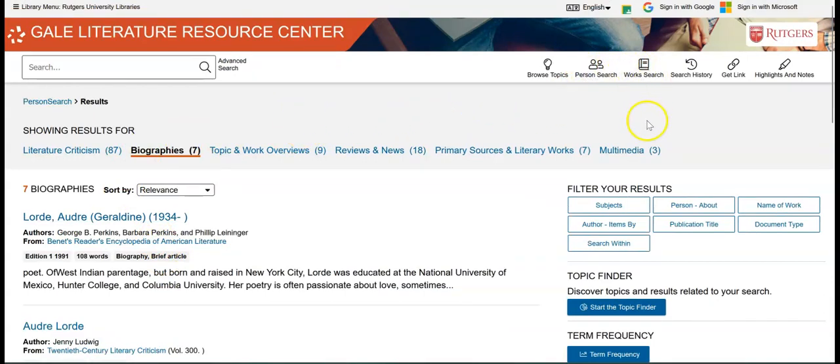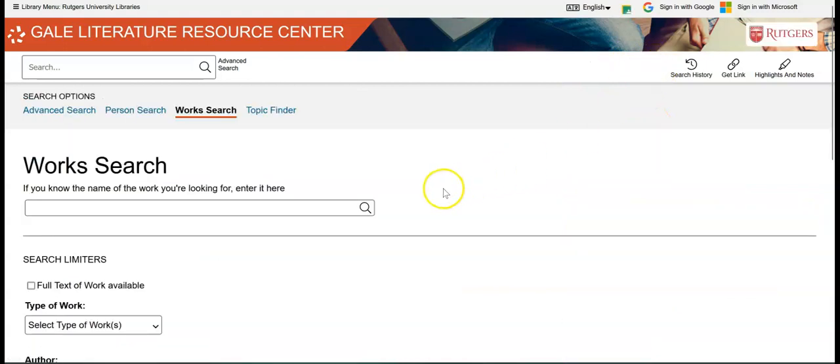Let's now go all the way back up here and do work search. Work search is good if you know a very specific work that you want to find information about, either reviews or biographies of the authors or literary criticisms, you can search here. So let's say we have an assignment on The Bell Jar. You can search that here.